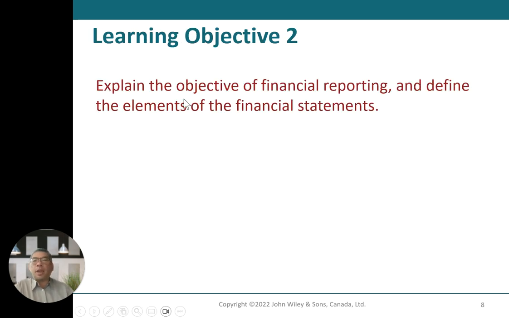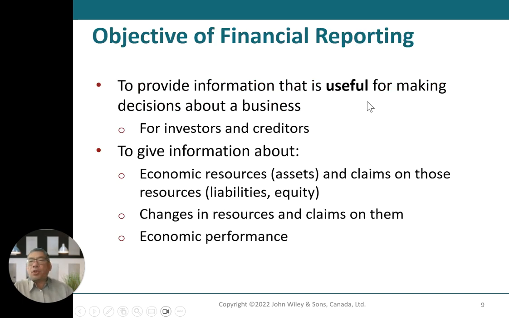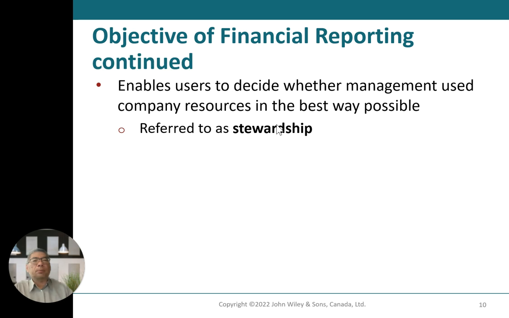Learning objective number 2, explain the objective of financial reporting and define the elements of financial statements. The objective is to provide information that is useful when making decisions about the business for investors and creditors. To give information about economic resources such as assets, and claims on those resources such as liabilities and equity, changes in resources and claims on them, as well as economic performance. The objective is to enable users to decide whether management uses the company's resources in the best way possible.